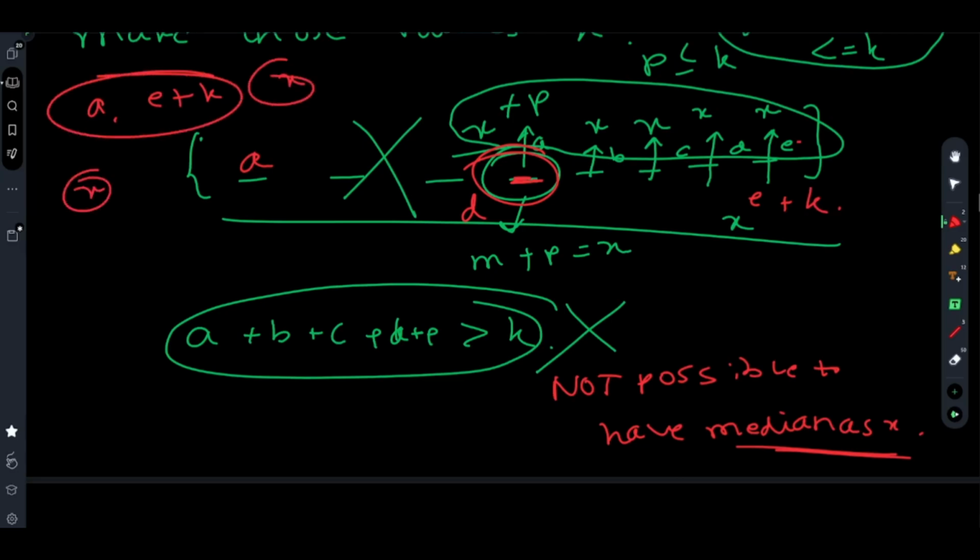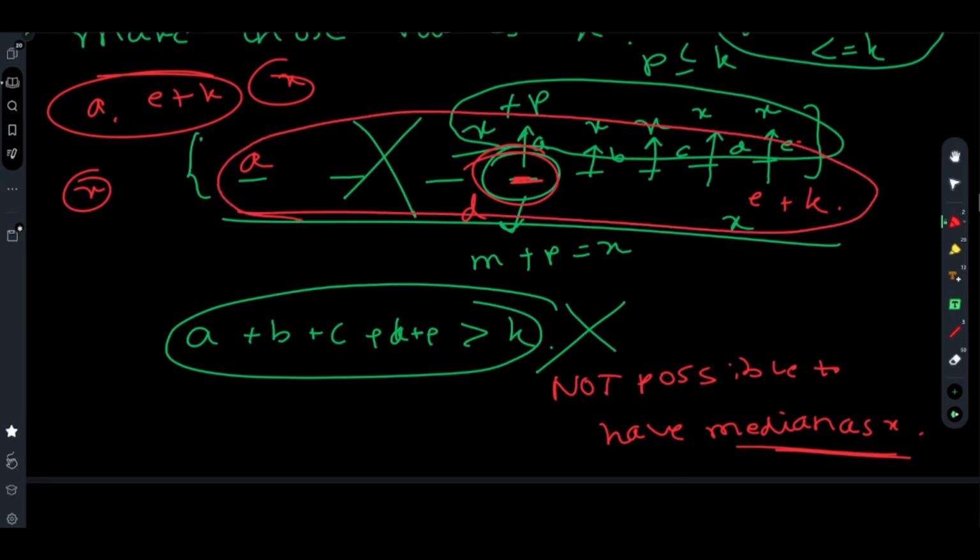So this x we will try to increment, and for each x we will try to make the median of the new arrangement of the array as x with at most k increments. We will do at most k increments, and we will make the median as x. The only safe, undistorting way to make the median x is to first make the current median as x, and then increase the right hand side of that median. That is, those values which are greater than the median.